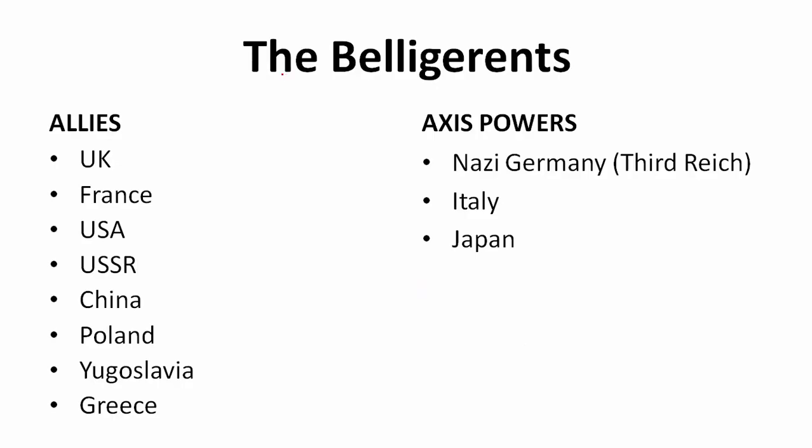Who were the countries or the nations who fought the war? So we had two sides. The first one was Allies or the Allied powers, and the second one was Axis powers. Remember, in World War I, the side on which Germany was, it was called Central Power. So don't confuse these two. And the Allies, it was called Allies only over there in World War I as well. But here the difference is Central and Axis powers.